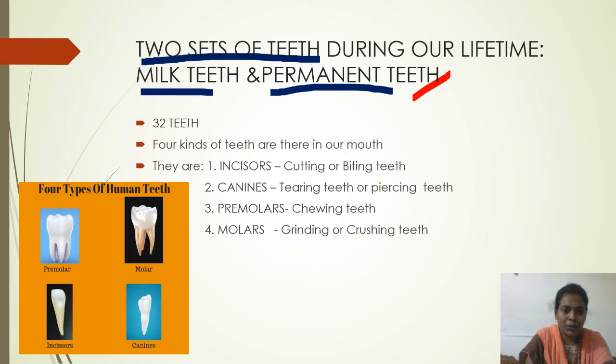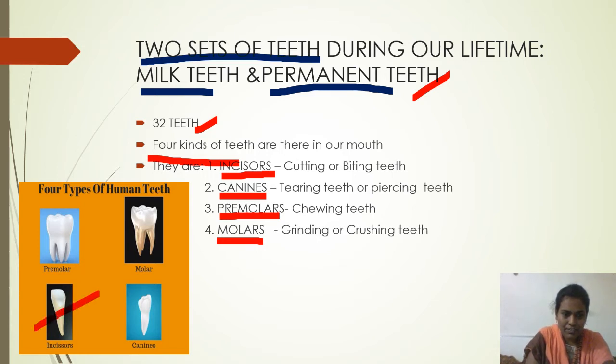There are 32 permanent teeth in our mouth. In the 32 teeth, there are 4 kinds of teeth. Based on the function they perform, the 32 permanent teeth are categorized into 4 types. First one, incisors. Second one, canines. Third one, premolars. Fourth one, molars. Look at the picture here. Incisors, canines, premolars and molars.